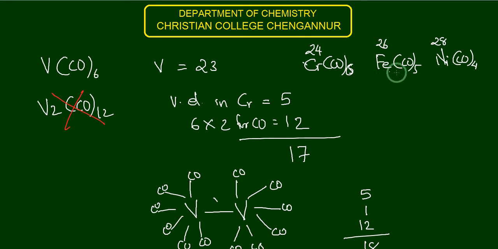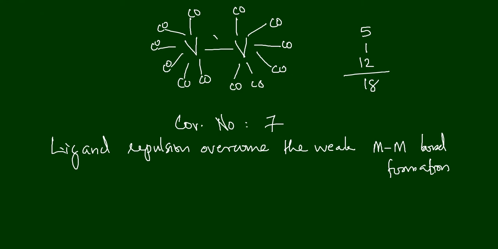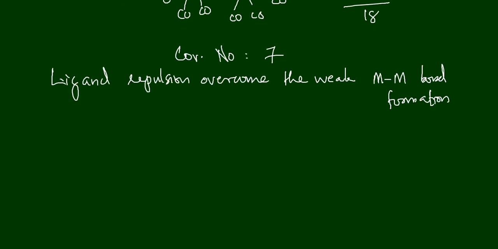Compared to these, V(CO)6 is less stable, and it decomposes at 70 degrees Celsius. Not only that, if given the opportunity, it readily accepts an electron.